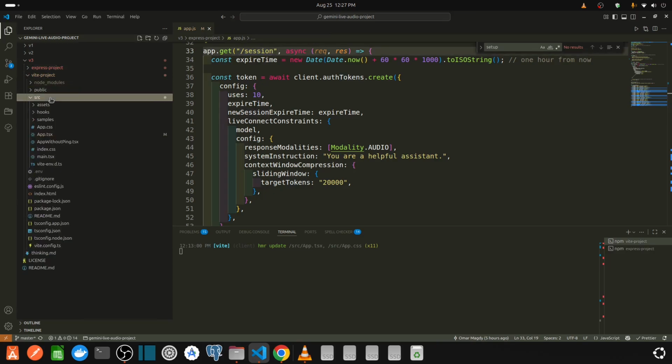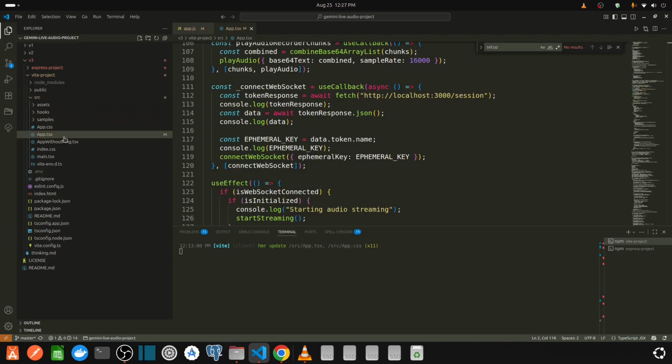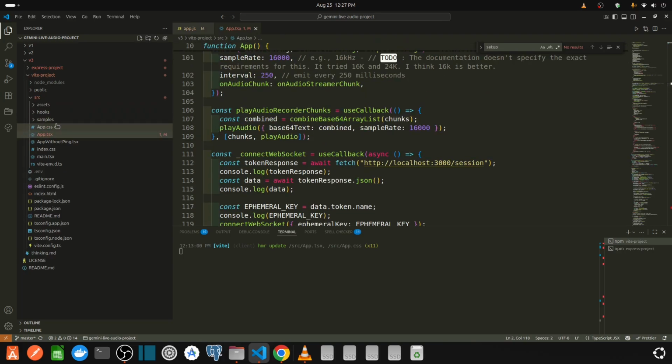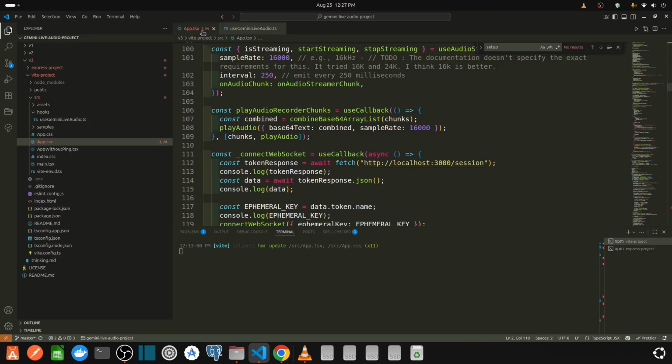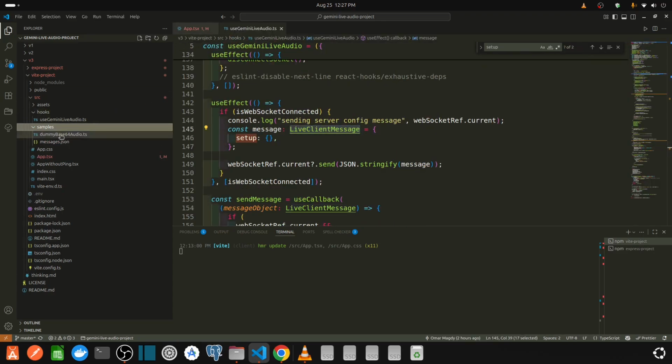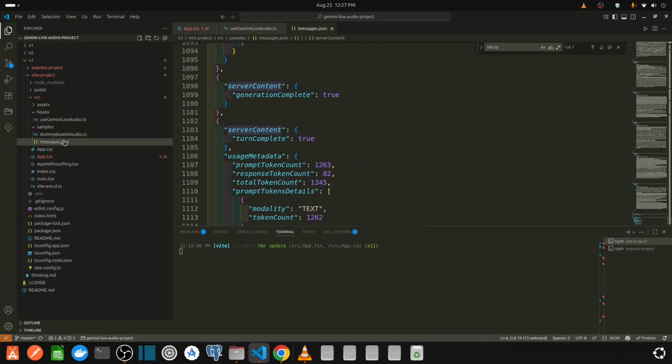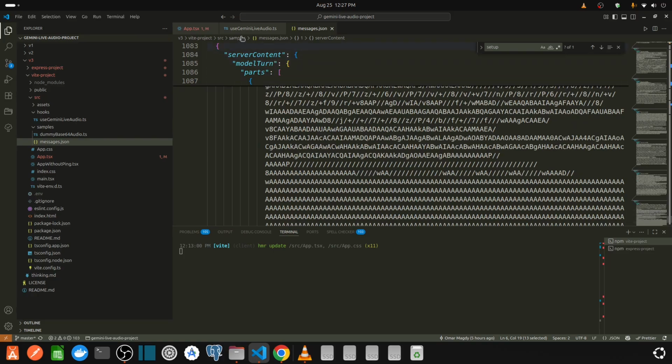Now let's go to the feed project. We have here the app. On the back end there are 3, in the front end there are 3 important files: the app, the use Gemini live audio, and the sample of messages. So let me explain each one.